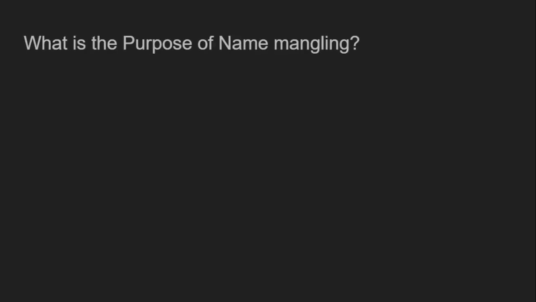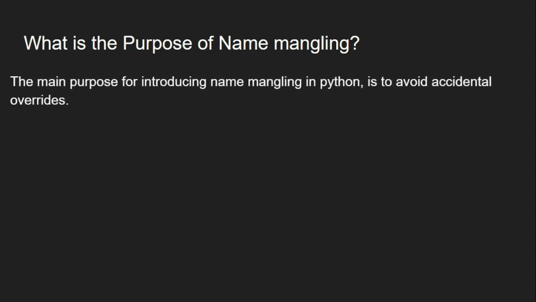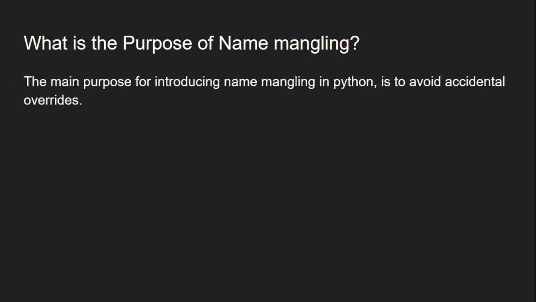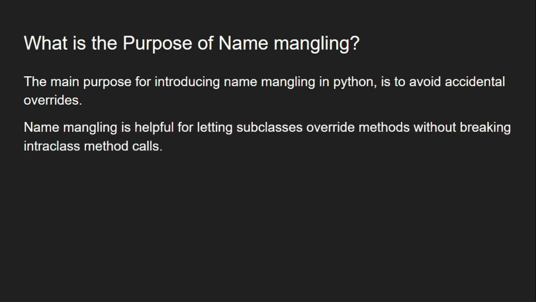So the next part is, what is the purpose of name mangling? Why are we doing this? The purpose of name mangling is basically to avoid accidental overrides. Name mangling is helpful in letting subclasses override methods without breaking intra-class method calls. We are going to see the next example, which is going to explain this.